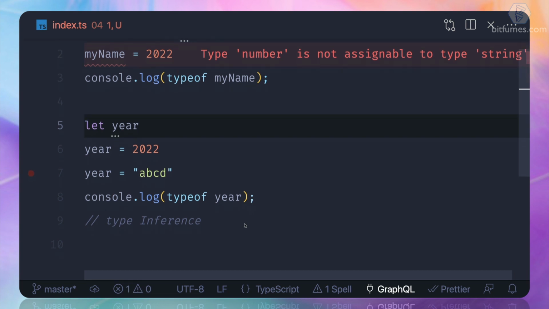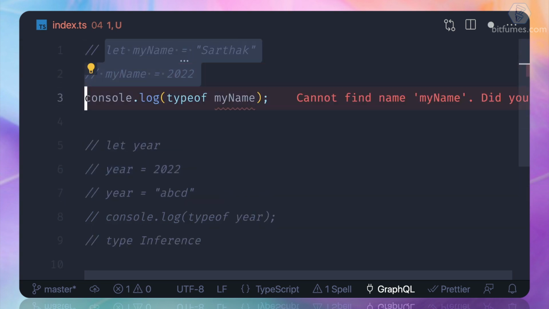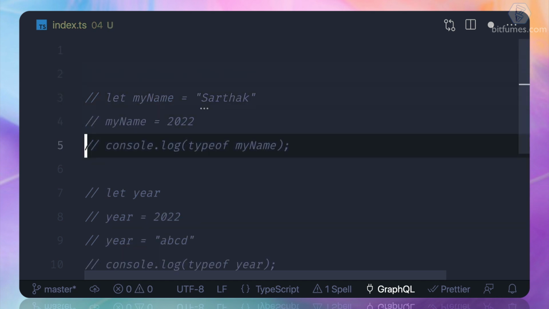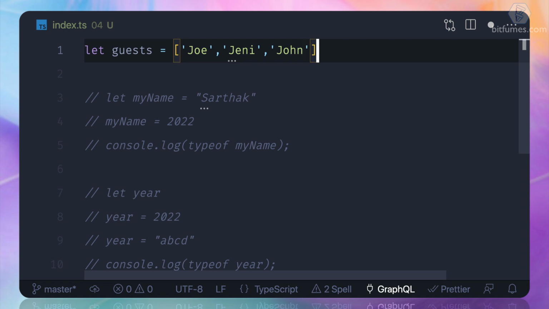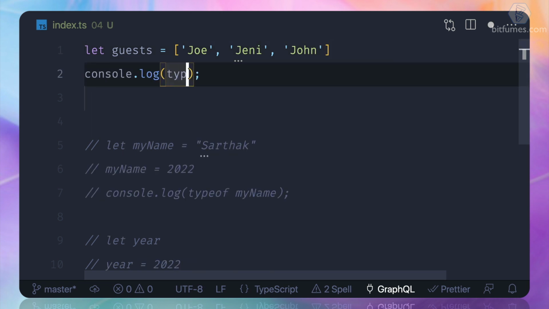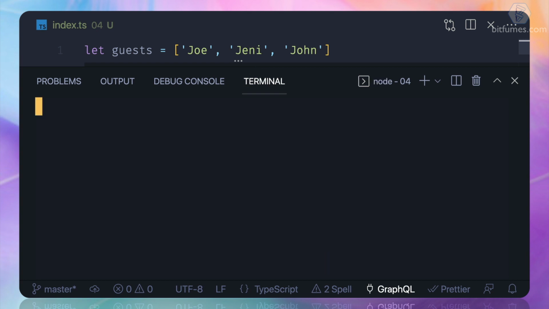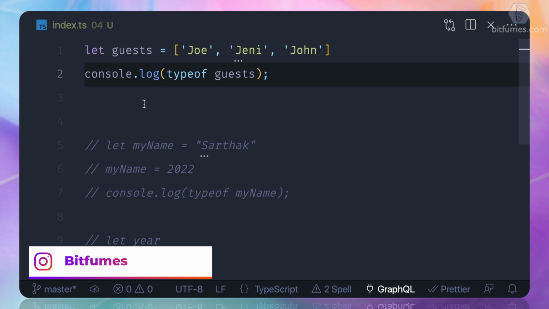Now, how about some arrays? So I just comment all these things, and let's go and create an array. So I say let, one more time, guest is equal to Joe and Jenny. Okay, we are done with this, and now log the typeof guests, and we know it's going to be an array of strings. Let's see, and it's an object actually. That's going to be a different thing.